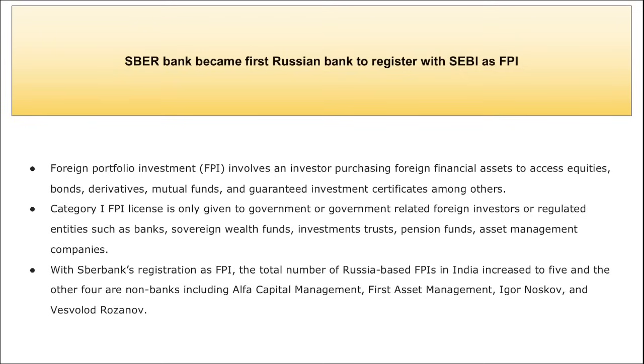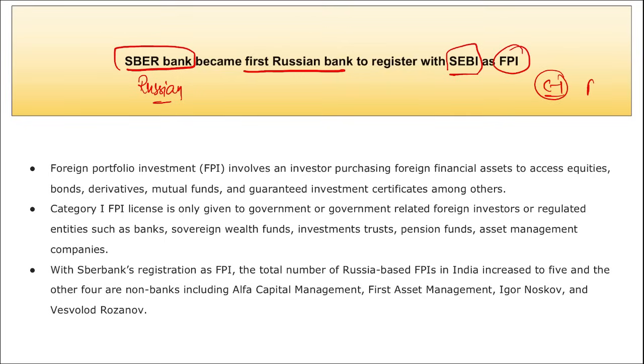Next we are talking about Saber Bank, right? Saber Bank, it is a Russian bank, and it became the first Russian bank to register with SEBI as the foreign portfolio investor, and this is for a category 1 FPI license. I repeat, Saber Bank became the first Russian bank to register with SEBI as the foreign portfolio investor, correct, for a category 1 FPI license.